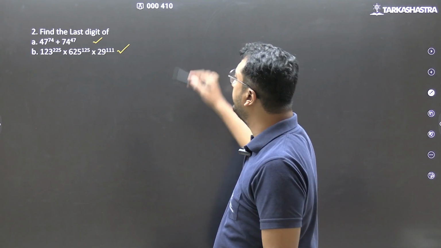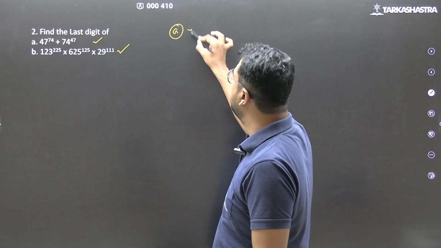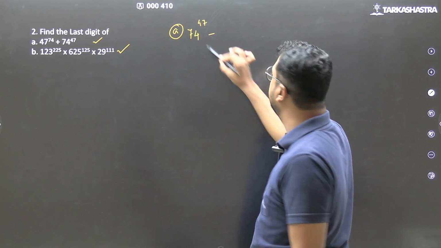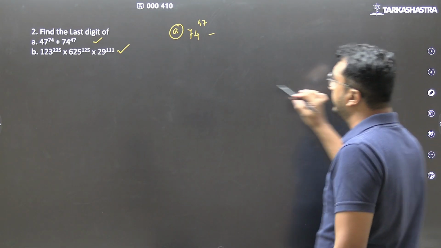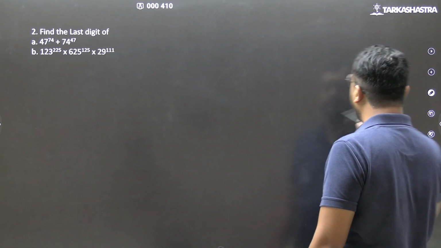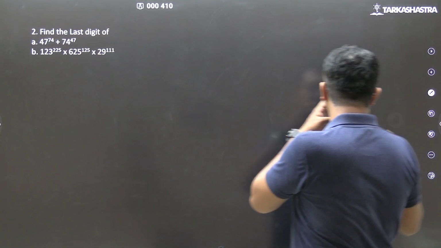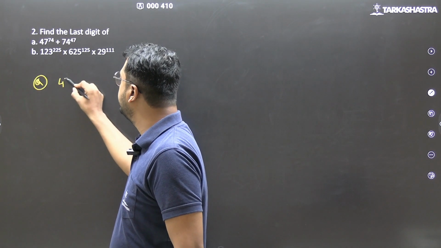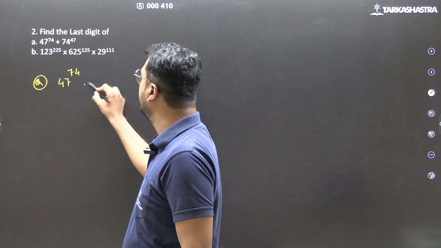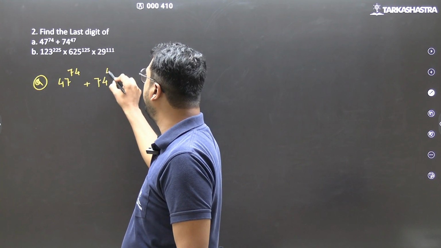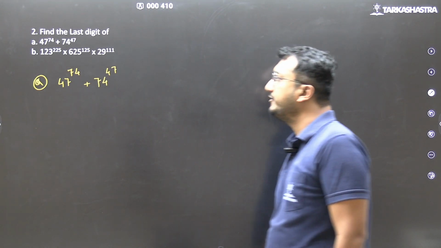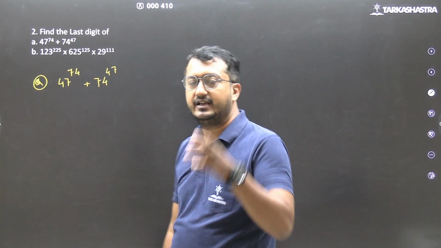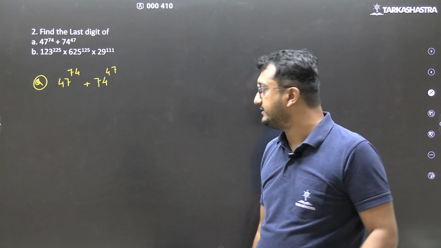Okay. So what we have, A part is different. A part is 47 to the power 74 plus 74 to the power 47. इन दोनों का last digit निकालना है and then you have to find out the overall last digit.